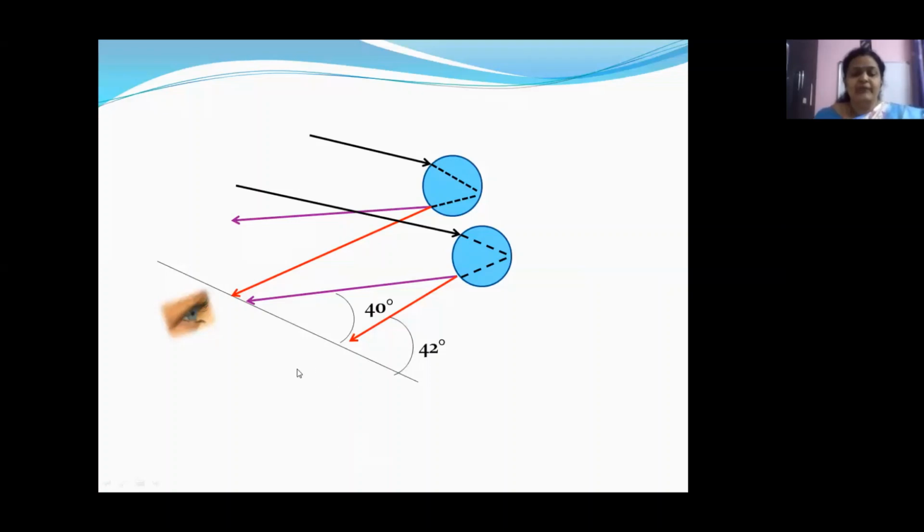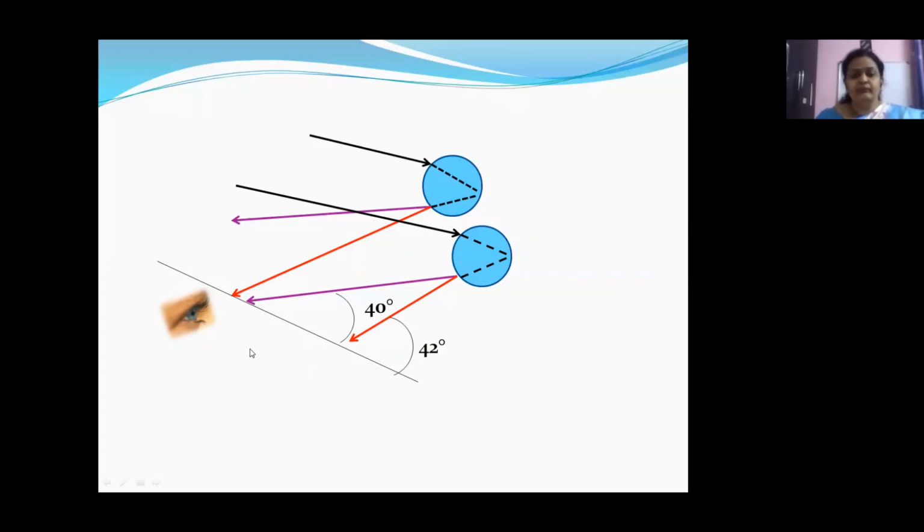Okay, children? The formation of a rainbow is not because of one or two drops, but because of millions of water droplets which are able to give us this condition. Millions of water droplets which are able to give us the violet light at 40 degrees and the red colored light at 42 degrees. So all these put together, we have the beautiful rainbow. It is not just a formation because of one or two drops. So children, this is the condition of a primary rainbow where we have the red colored light above and the violet colored light below and all the other lights in between them.